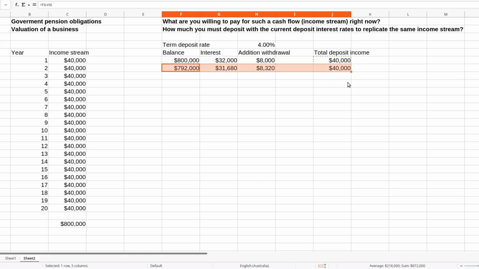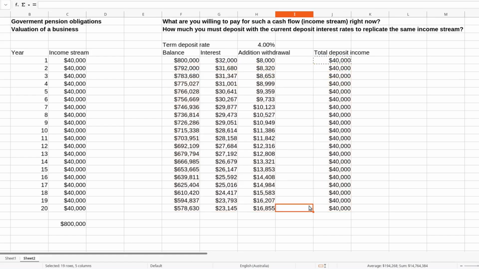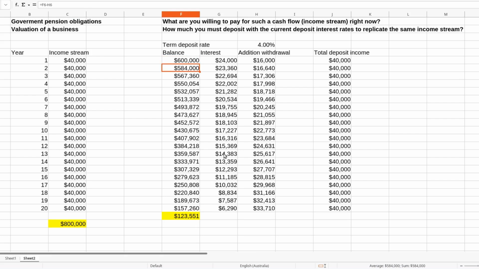Continue this process for the next 20 years, and you will see that you have replicated the $40,000 income stream. You also have left over $562,000 in the term deposit by the end of year 20. Clearly, $800,000 is too much for a coffee shop, projected to generate $40,000 a year for the next 20 years. Let's play around with our term deposit model. How about $600,000? This time, after 20 years, the model shows a leftover of almost $124,000. Again, paying $600,000 for such a coffee business is too much.